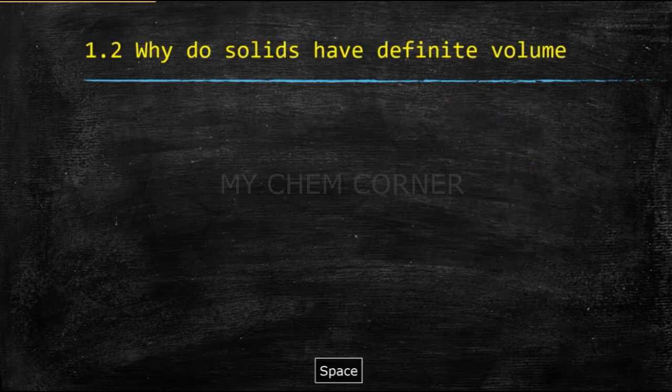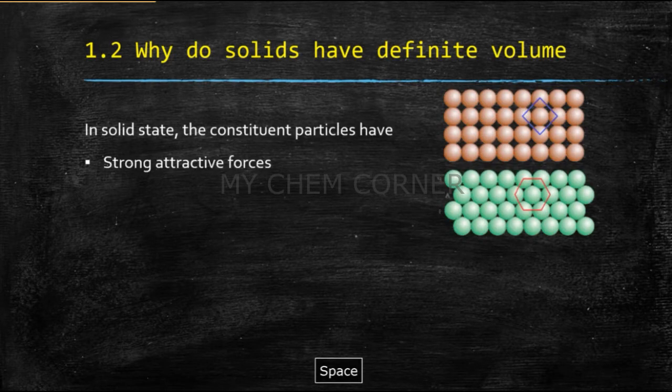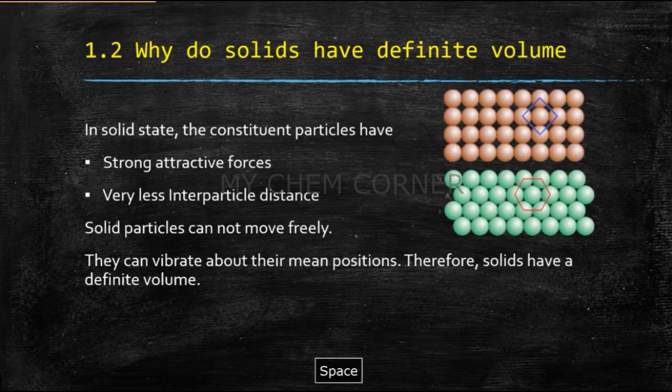Next, question 1.12 says, why do solids have definite volume? The theory of this question is also similar to the previous one. We're going to talk about the interparticle distance and the strong attractive forces which are responsible for the way the particles are arranged, and because of that, they can only vibrate about their mean positions. They cannot move freely. Therefore, solid particles are rigid as well as have a definite volume because of all this. So for 1.1 and 1.2, the answer is the same. There's no difference in it.